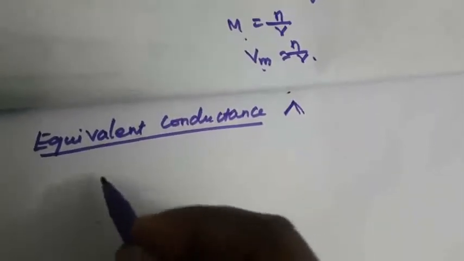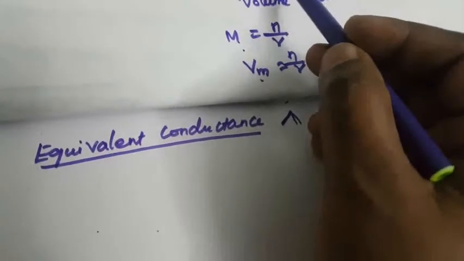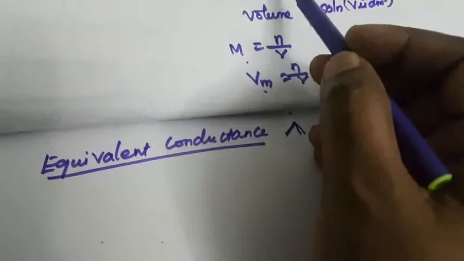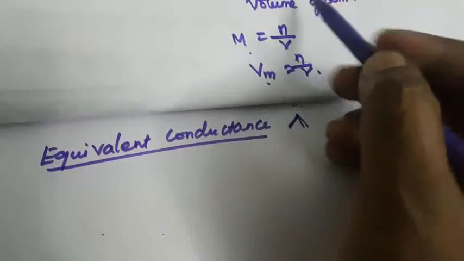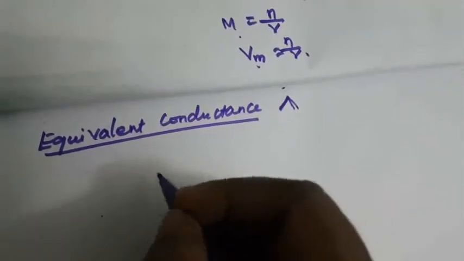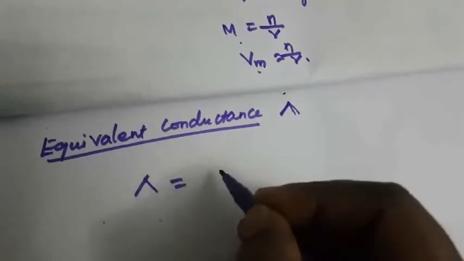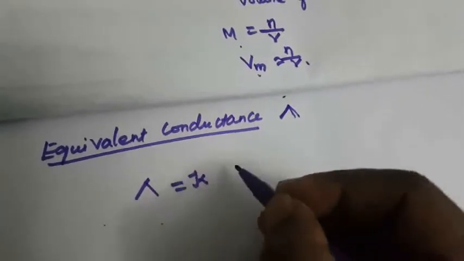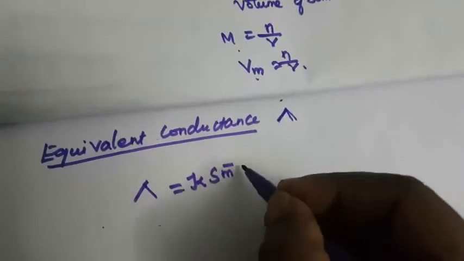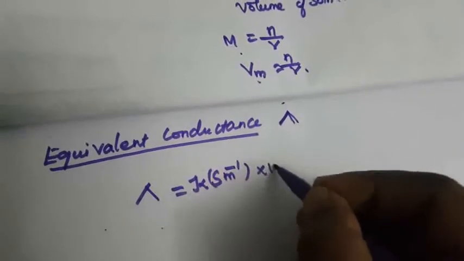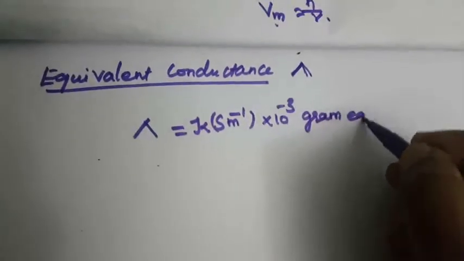Instead of the number of moles of solute, it is the gram equivalent of solute. That is the only difference. It is the conductance of 1 gram equivalent of an electrolyte in a conductivity cell in which electrodes are 1 meter apart. The relation is: equivalent conductance equals kappa in Siemen minus 1 into 10 power minus 3, divided by the gram equivalent.